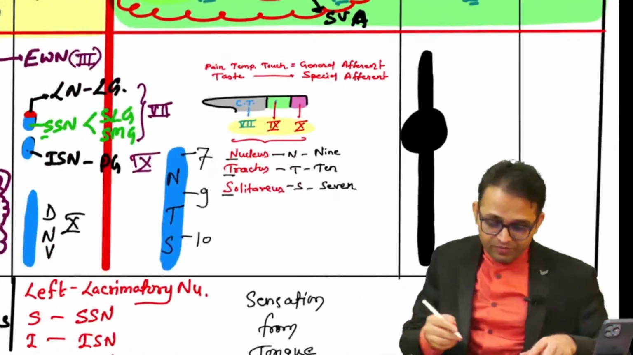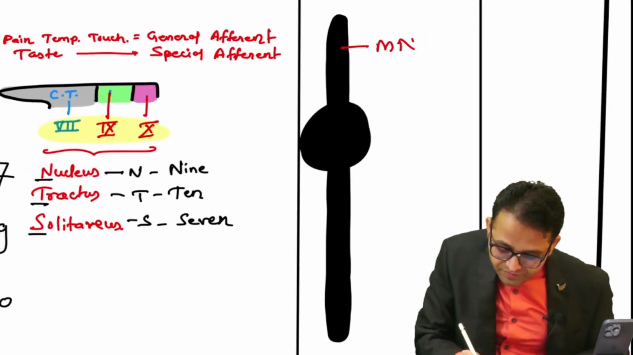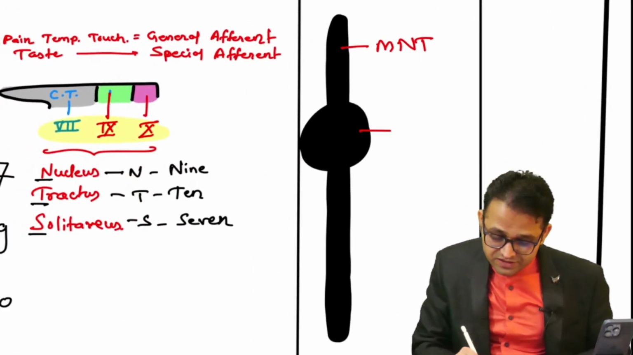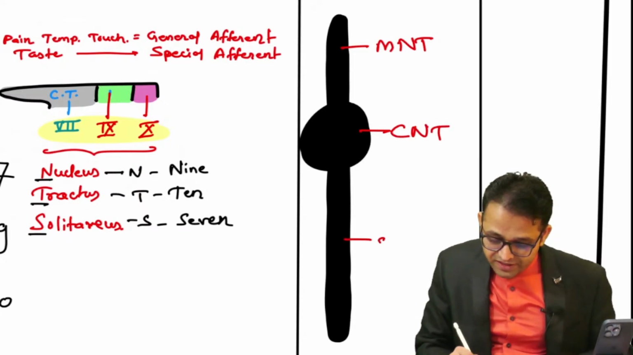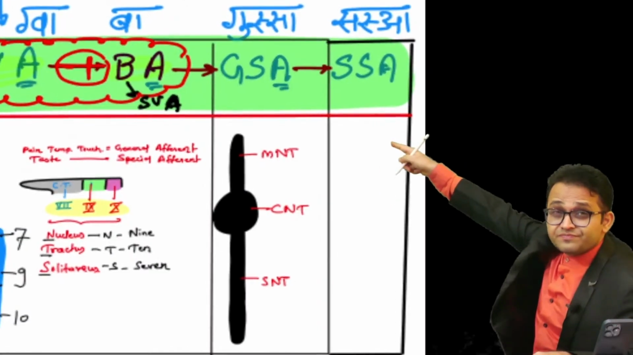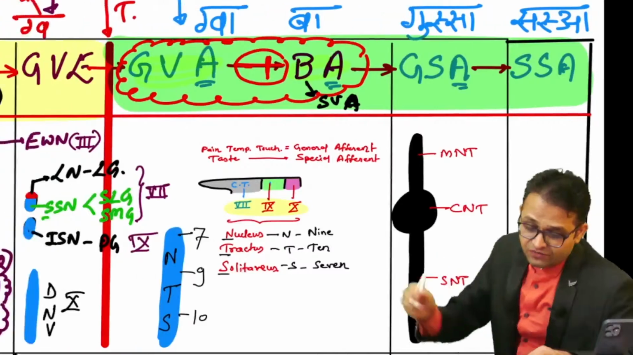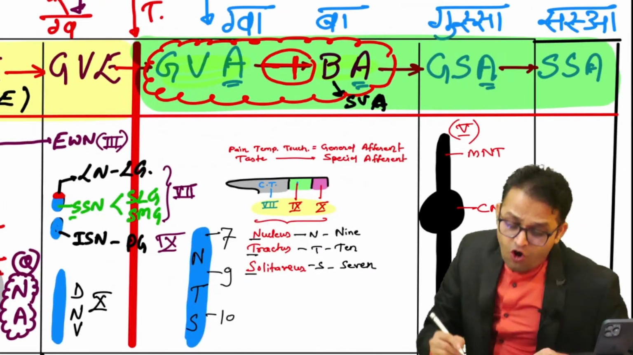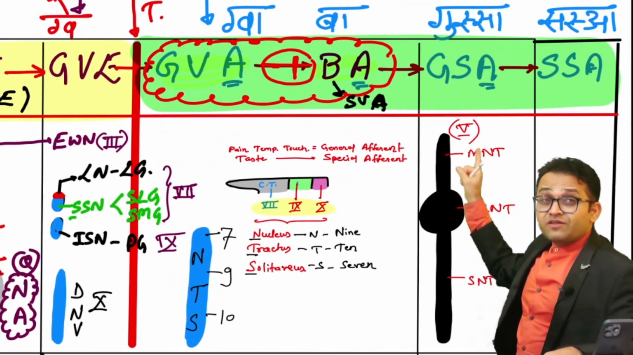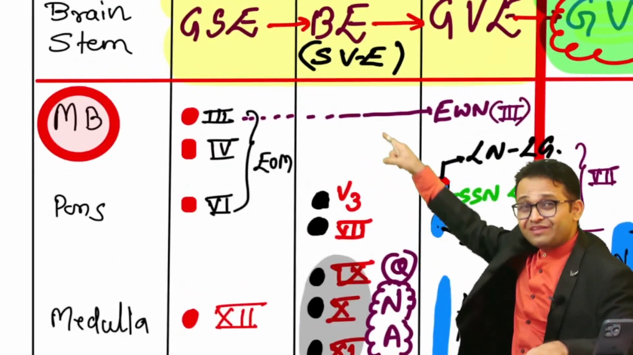So what you have to remember, sir, these all are the general somatic sensory nerves. Fifth cranial nerve. Which cranial nerve? Fifth cranial nerve, only the sensory part. Remember, the fifth cranial nerve motor part you counted here, the mandibular nerve, the branchial efferent.